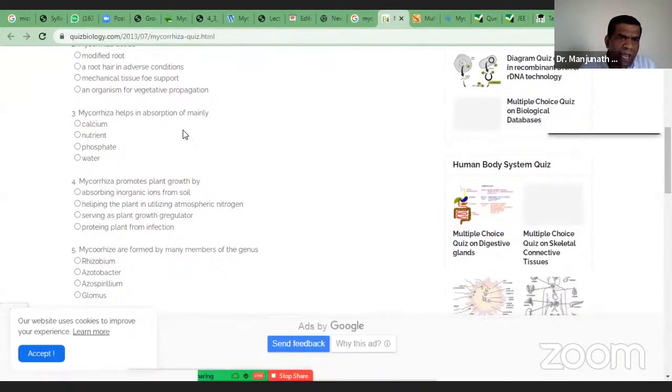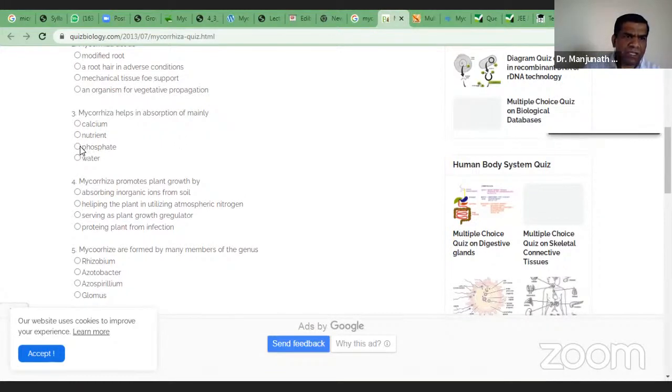Mycorrhiza helps in absorption of mainly calcium, nutrient, phosphate, water. Actually, here again the question, it is majorly the phosphorus uptake. If at all any question is there, it is appreciated as a P mobilizer.